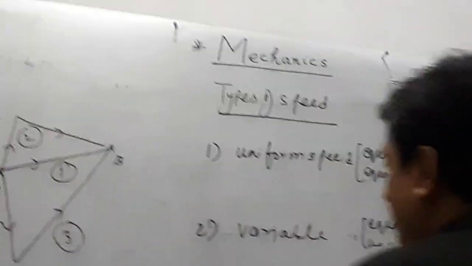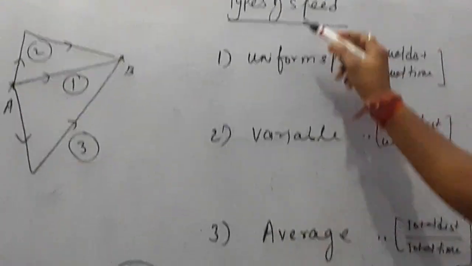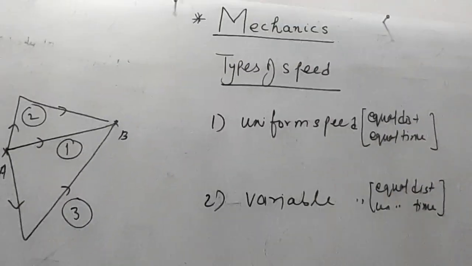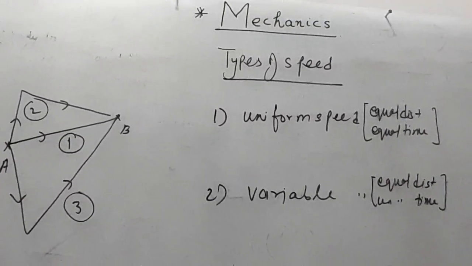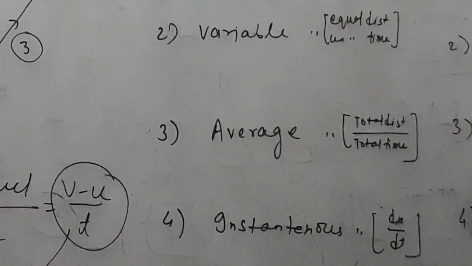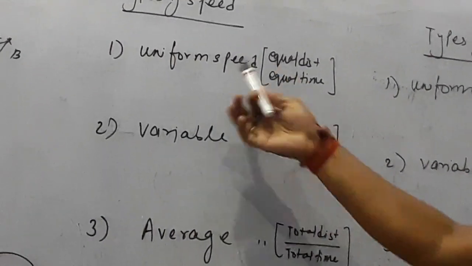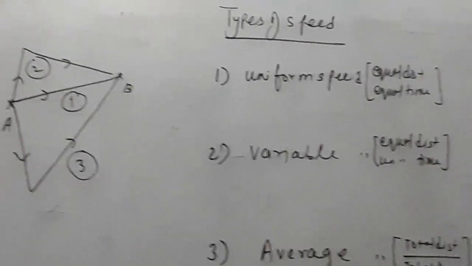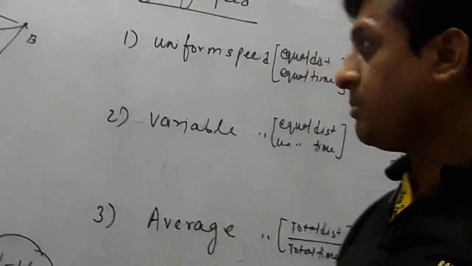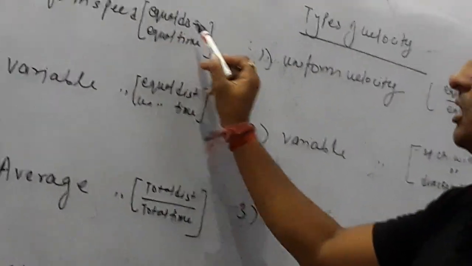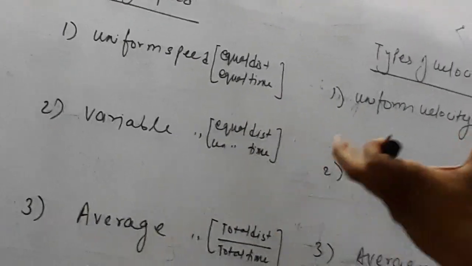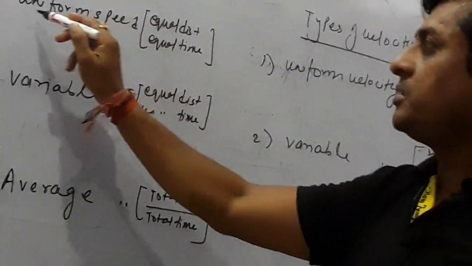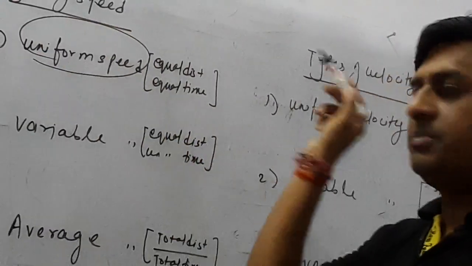Now these 1, 2, 3, 4 are the types of speed: uniform speed, variable speed, average speed, instantaneous speed. So go one by one. Uniform speed consists of distance and time. If any body covers equal distance in equal time, then the speed will be constant. That constant speed is called uniform speed.